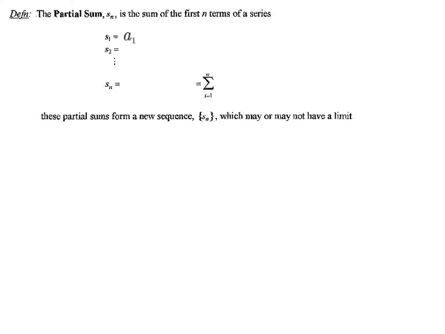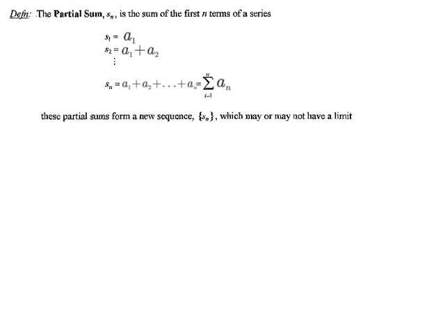Okay, and then S sub 2 would be the sum of the first two terms of the series. So that would be a sub 1 plus a sub 2. Okay, S sub 3 would be the sum of the first three terms, a sub 1 plus a sub 2 plus a sub 3, and so on. S sub n would be the sum of the first n terms, a sub 1 plus a sub 2 plus a sub 3, up through a sub n. Okay, which I can just write instead of the sum from n equals 1 to infinity, the sum from i equals 1 just up until n of your general term a sub n.